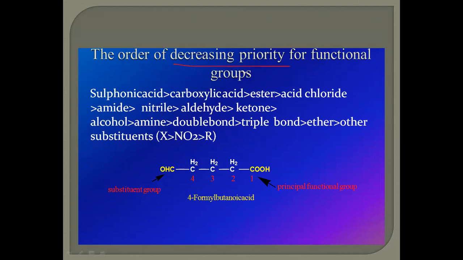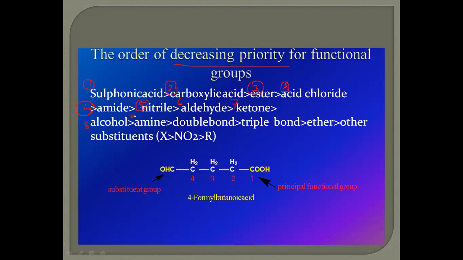The highest priority goes to sulfonic acid first, then carboxylic acid, then after carboxylic acids, esters, acid halides, and amides. These are the acid derivatives. After the acid derivatives, nitriles, C triple bond N, get the next priority after carboxylic acids and their derivatives. Then carbonyl compounds. After carbonyl compounds, alcohol gets the next priority.